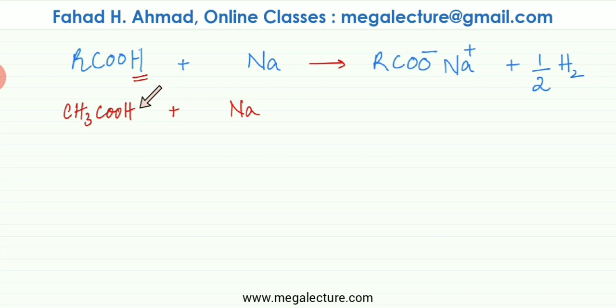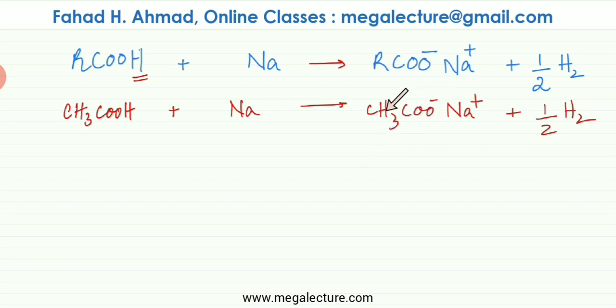So for example, over here I have an actual ethanoic acid molecule reacting with sodium. It's going to produce CH3COO-. The H would be lost, Na would take its place, and half H2 gas molecules are going to be produced. Remember this ion over here, I already told you this is the ethanoate ion. Ethanoic acid produces the ethanoate ion. So the name of this molecule would be sodium ethanoate, because it has sodium. So this is what's going to happen when a metal reacts with carboxylic acid.